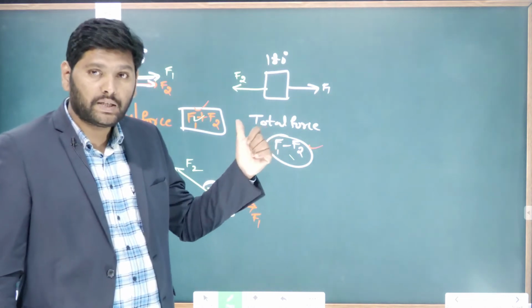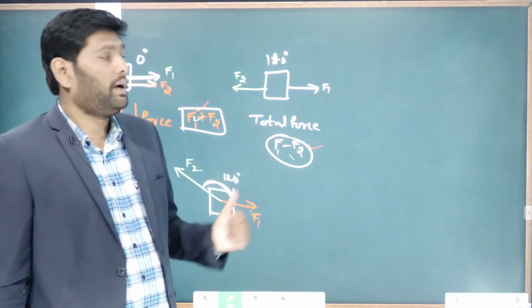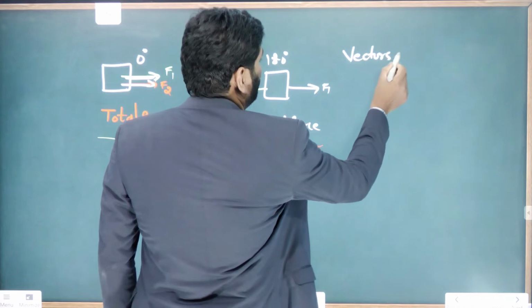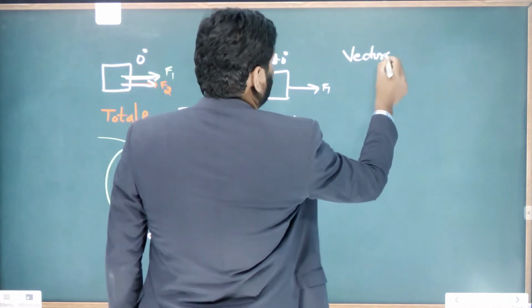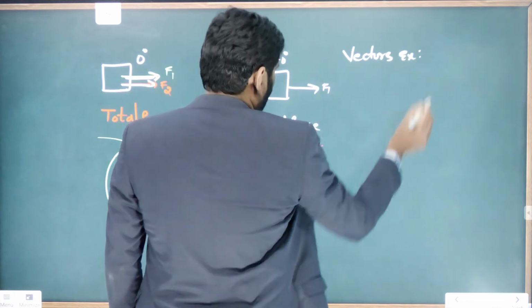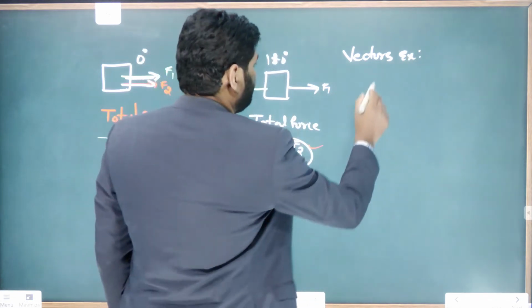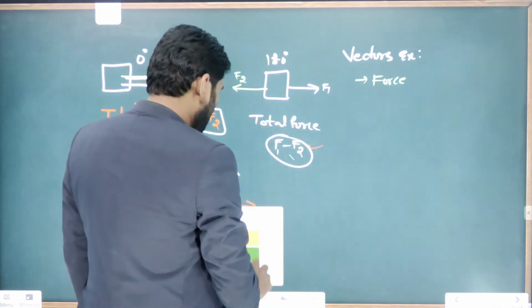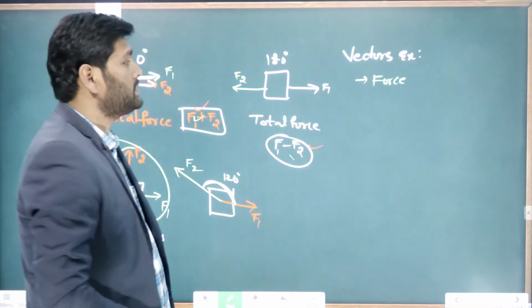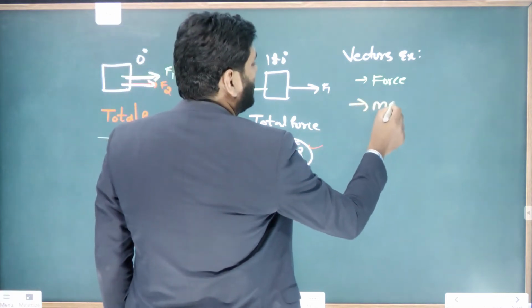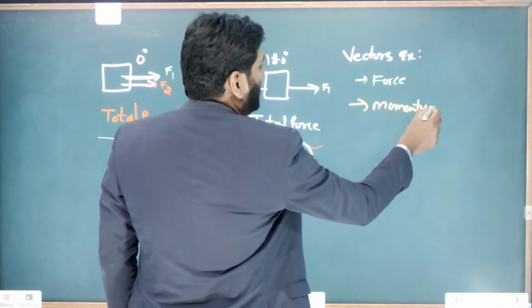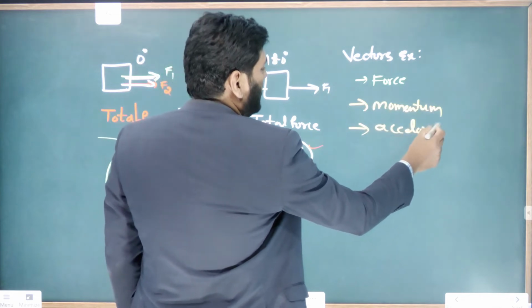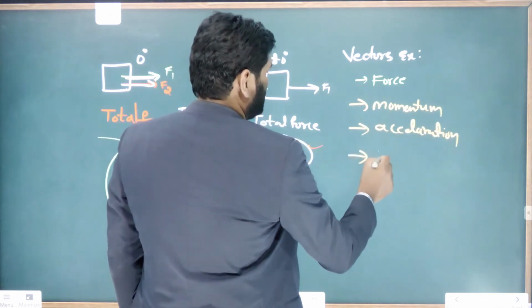So the best example for vector quantities is force. Another example for vectors is momentum. Another one is acceleration. Another one is displacement.